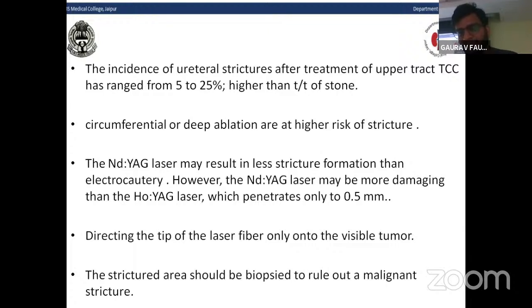However, the Nd:YAG laser may be more damaging than the Holmium:YAG laser, because the Holmium:YAG laser penetrates only 0.5 mm, while the Nd:YAG laser penetrates 5 to 6 mm in depth. Directing the tip of the laser fiber only onto the visible tumor usually prevents these complications. When a stricture is formed, the strictured area should be biopsied to rule out a malignant stricture.